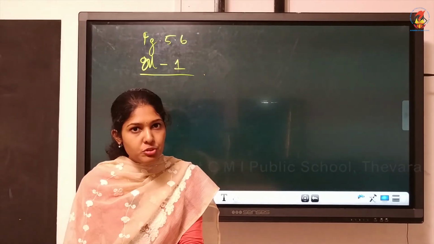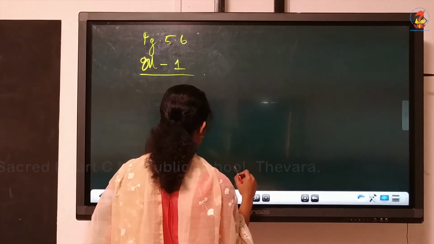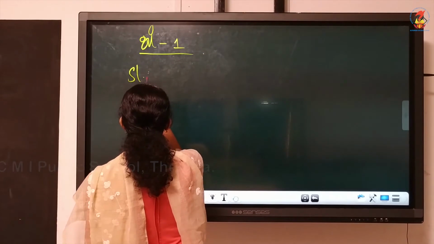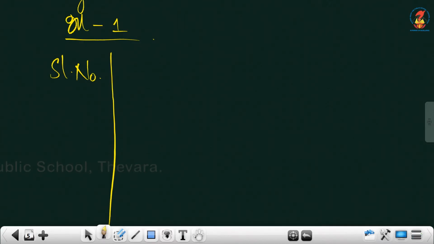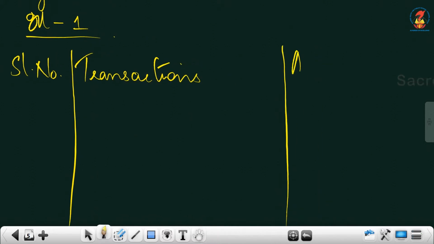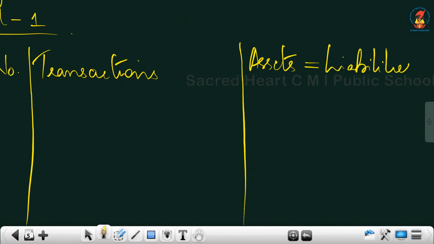And for that, you have to draw a format. I'll show you how the format is. We have a column for serial number, then transactions, then assets is equal to liabilities plus capital.